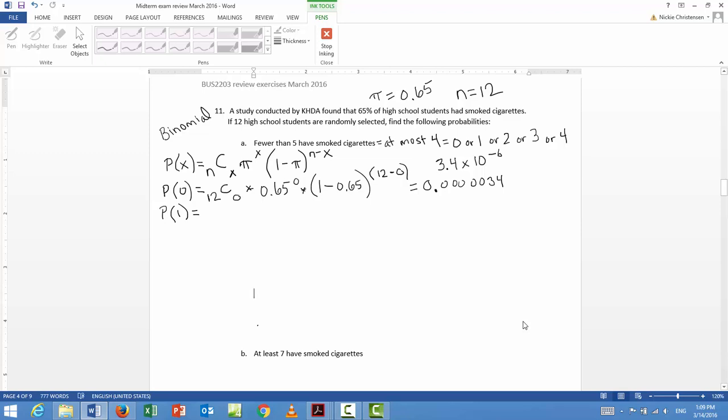So going on to find probability of 1, our combination is going to change to 12C1 times 0.65 to the power of 1 times the quantity 1 minus 0.65 to the power of quantity 12 minus 1. Okay? So again, it's just a matter of punching it into your calculator. 12 shift divide will give you the C, 1, and then you multiply it all out.